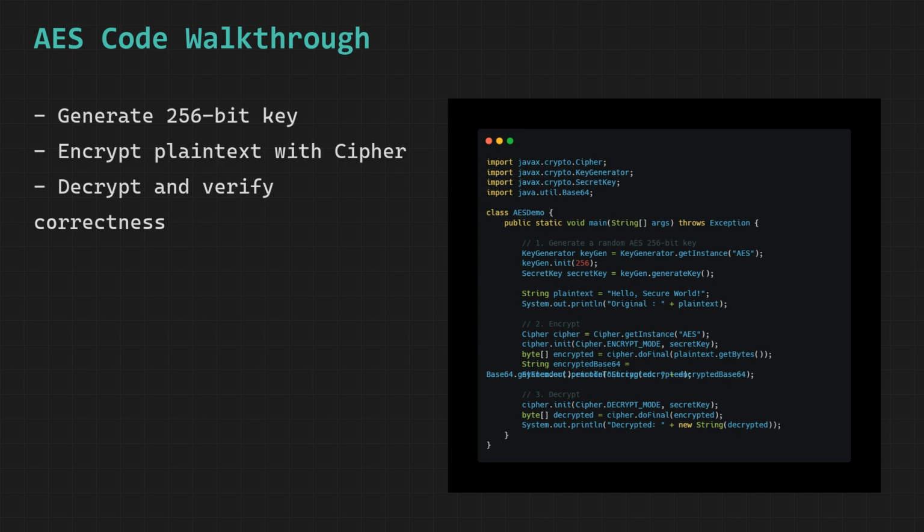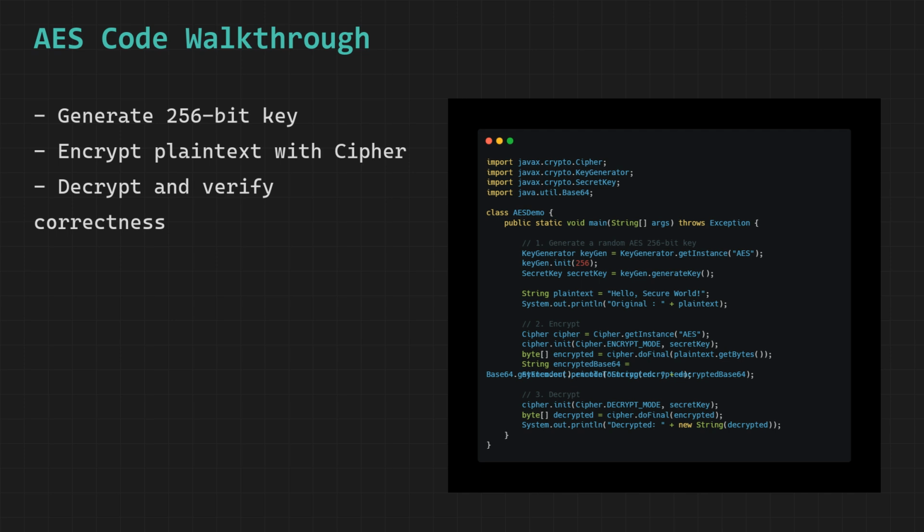We reinitialize the exact same cipher object by calling cipher.init again, but this time passing DECRYPT_MODE along with the exact same secret key that was used during encryption, which reconfigures the cipher engine to operate in decryption mode, meaning that it will now reverse the AES transformation and convert ciphertext back into plain text.